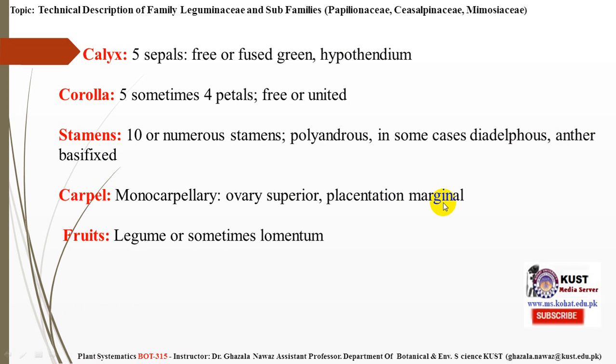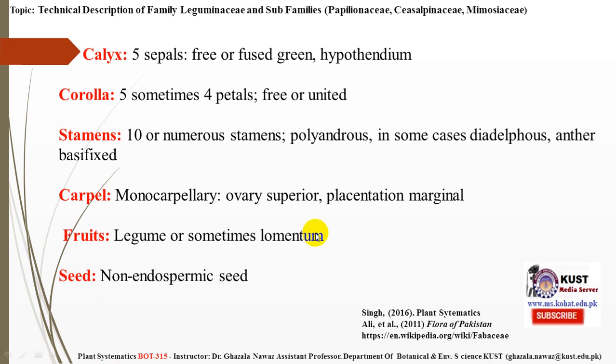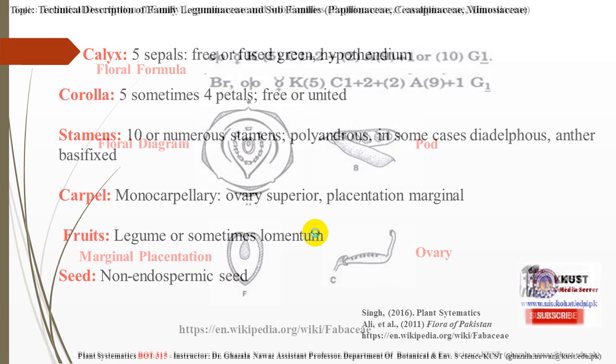Fruit is legume or sometimes lomentum. The difference between legume and lomentum is that the lomentum is more constricted than the legume. The seed is non-endospermic, which means that endosperm is not serving as food inside the seed for the embryo.